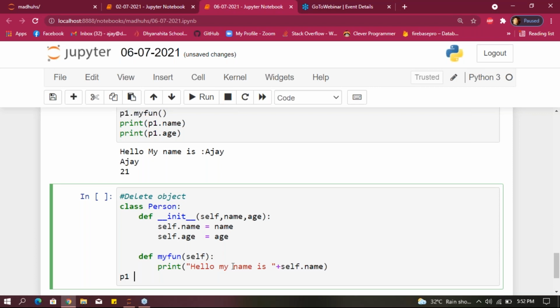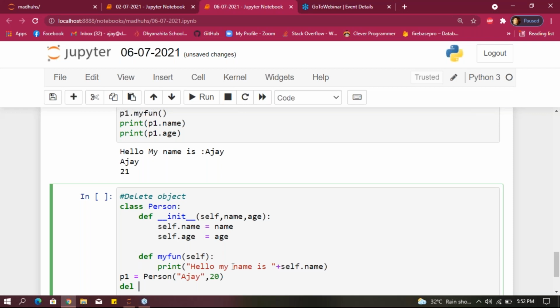To create an object, we give p1 equals Person. The name I'm giving here is object, and the age I'm giving is 20.